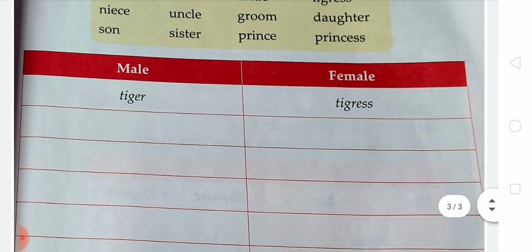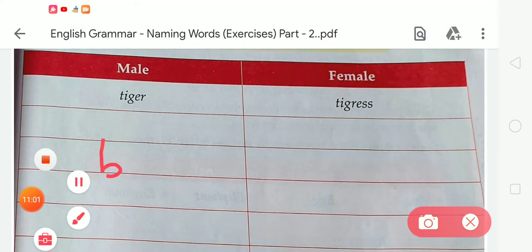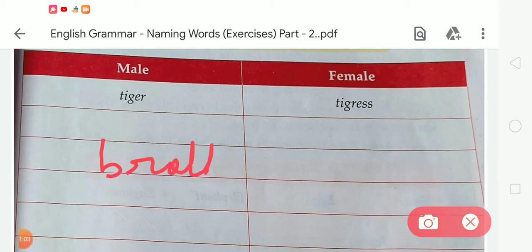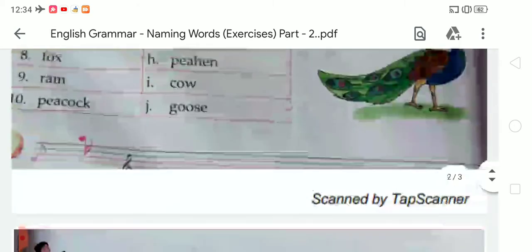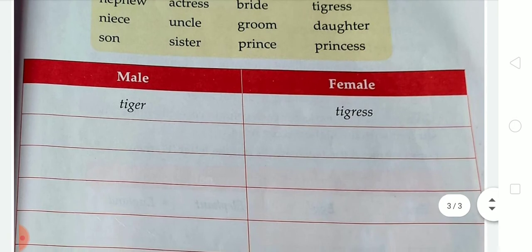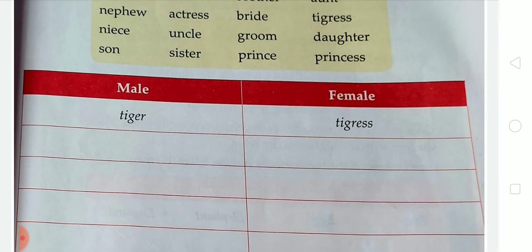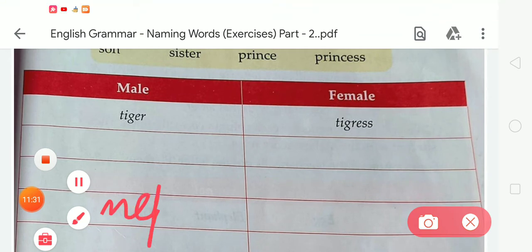Now the next, number 3, the next word is brother. You have to write brother. What is the spelling of brother? B-R-O-T-H-E-R, brother. And the female version of brother is sister, so you have to write sister here. Now the next word is nephew. Nephew is a male word, so you have to write nephew in the given column. What is the spelling of nephew?